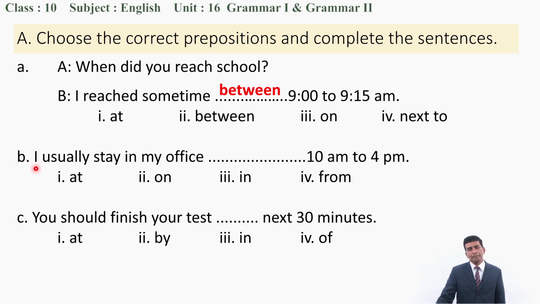Similarly, let's go to B. I usually stay in my office 10 to 4 p.m. Duration means 10 to 4 p.m. Certainly, on doesn't work. In comes with duration, doesn't work. That means from works here. Very good.